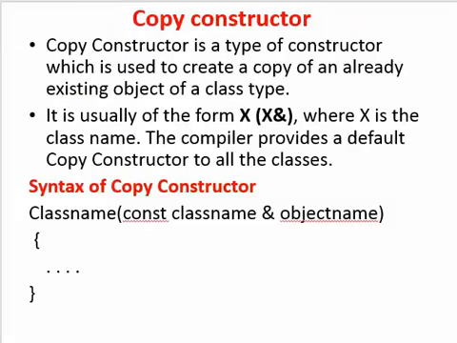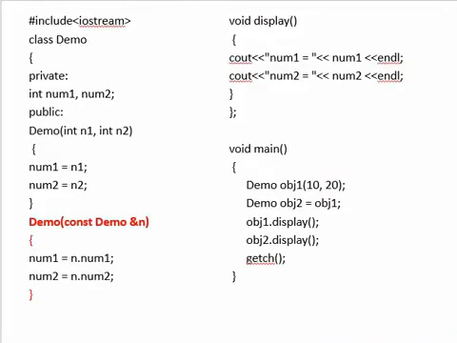Copy constructor. A copy constructor is the type of constructor which is used to create a copy of an already existing object of a class type. This is one sample program on constructors. In this program, for class demo, two constructors are written. The first is a parameterized constructor in which we pass two parameters, n1 and n2. In the second case, we write the demo constructor that is the copy constructor of the first constructor.